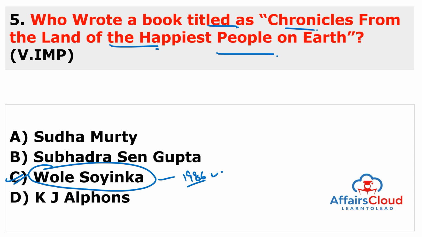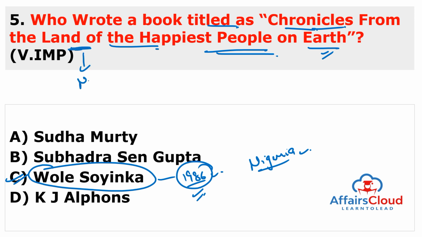And the book is set in a contemporary version of Nigeria. The novel is a political and social satire based on the Nigerian elite political class. And he was the first African writer to win the Nobel Prize in 1986. You have to remember, he was the first African writer to win the Nobel Prize. That's why this book is very, very important. And if we are talking about land, then we are talking about which country? We are talking about Nigeria here.